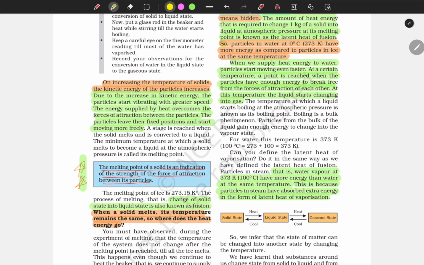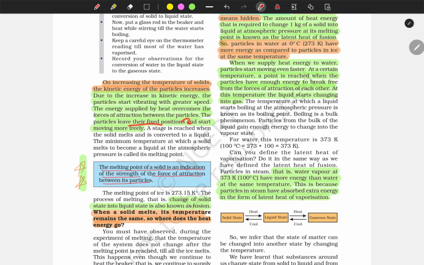On increasing the temperature of a solid, the kinetic energy of the particles increases. Due to the increase in kinetic energy, the particles start vibrating with greater speed. The energy supplied by heat overcomes the force of attraction between the particles. The particles leave their fixed positions and start moving more freely.